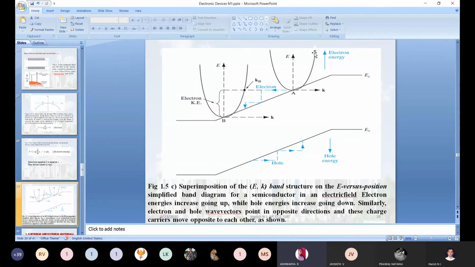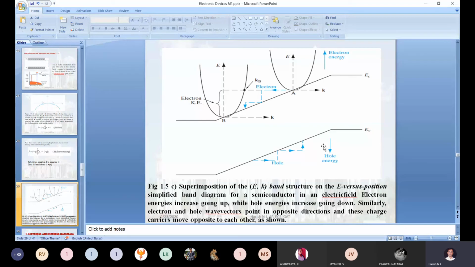Next, when the electron moves from the valence band to the conduction band, the electron's energy is in the conduction band. Again, the electron comes back to the original place. How will the electron energy be increasing, and how will the hole energy be increasing?